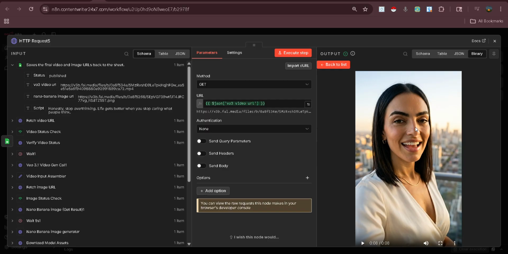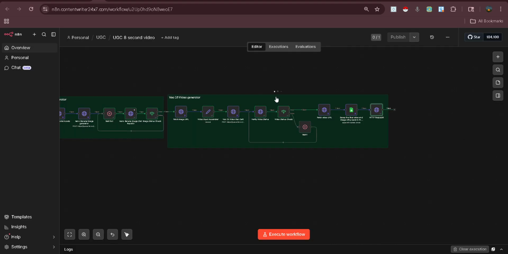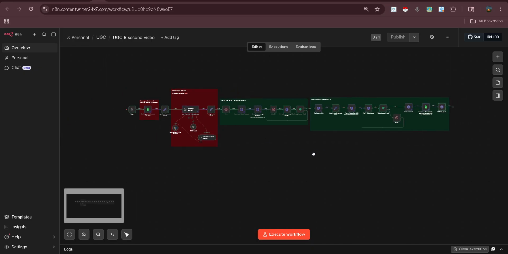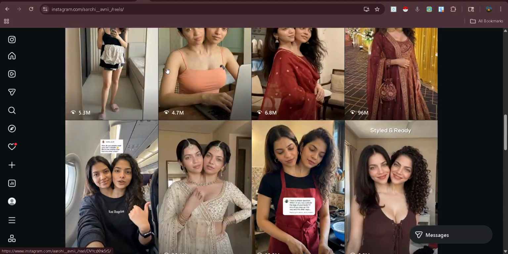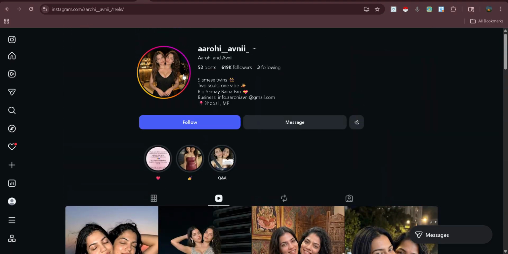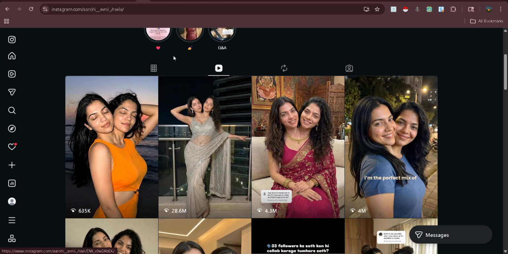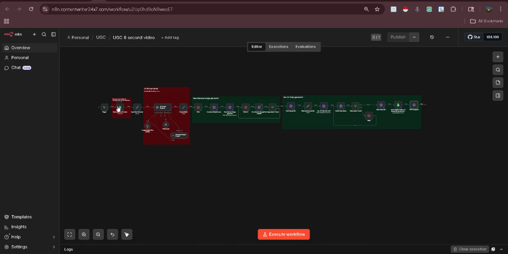This is the same model that we gave for these models. We can decide the image and the workflow creates the same character video. In this way we get 8-second reels and we can upload them on Instagram and get that many followers. And this is only one account, and we can do one more thing: you can decide 10 or 12 or as many characters as you want.